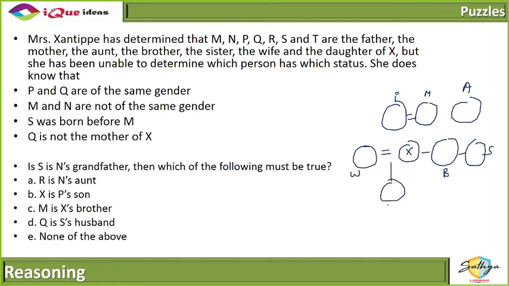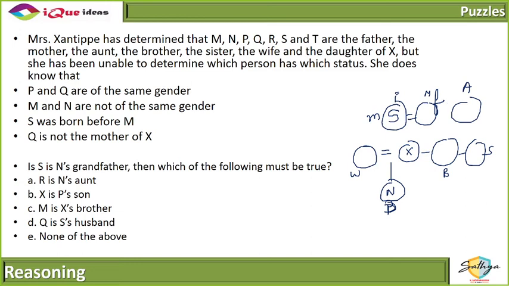Okay. Now it says that S is N's grandfather. Now for S to be N's grandfather, the only possibility is this is S and this is N, right? So S is N's grandfather, which makes S a male, right? This, whoever it is, is a female, obviously, and so on and so forth.